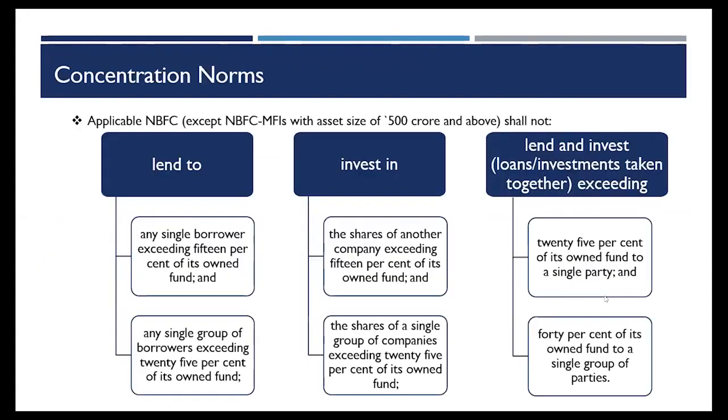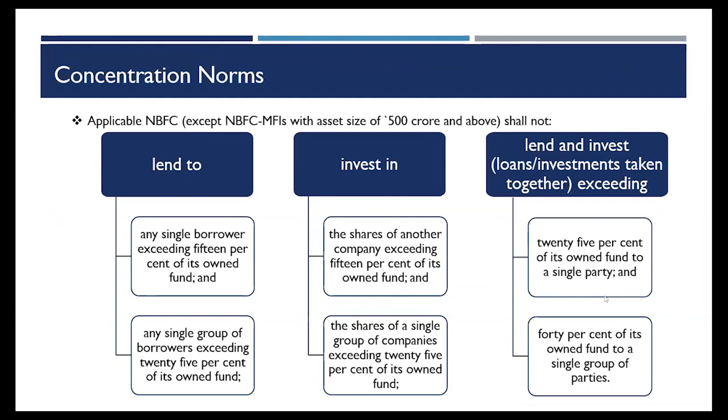Next, another important concept that we'll delve into is the concentration norms. As we were mentioning while calculating the own funds, any investments that I make in other NBFCs or any investments in shares, bonds, and loans that I give to my group companies, to the extent it is up to 10%, it is fine, but to the extent it is more than 10%, I reduce it from the own funds calculation to arrive at my NOF.